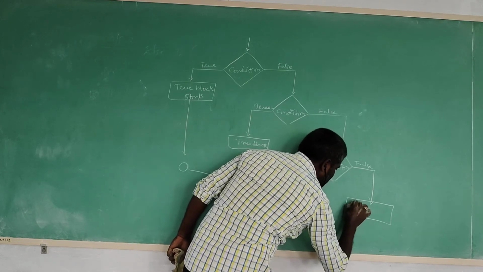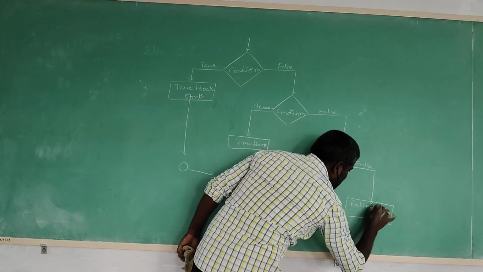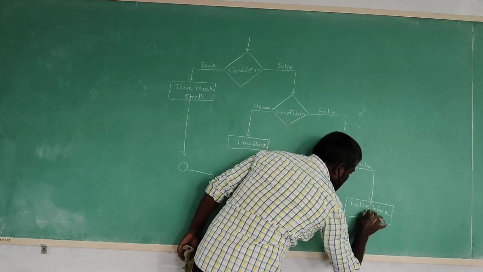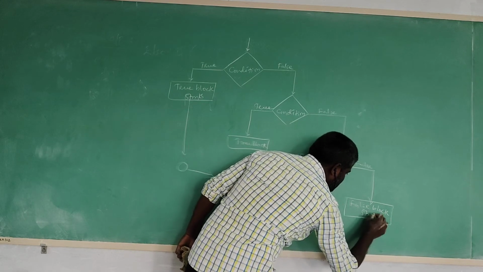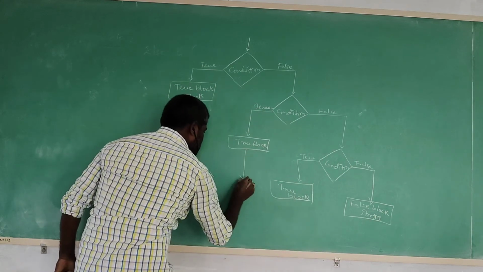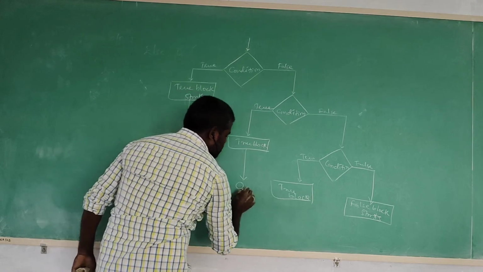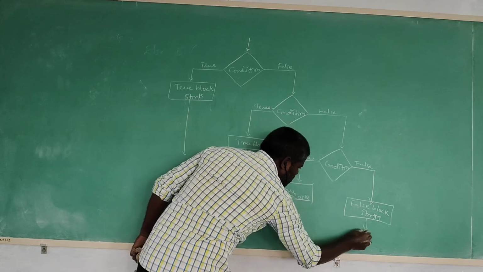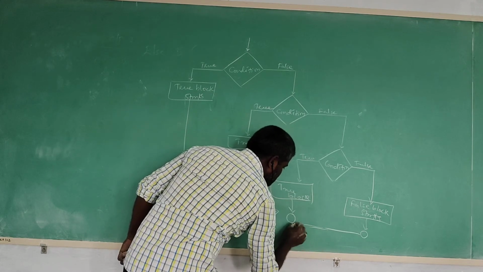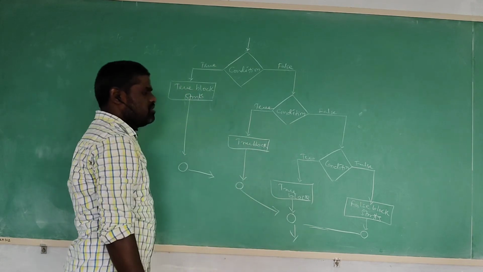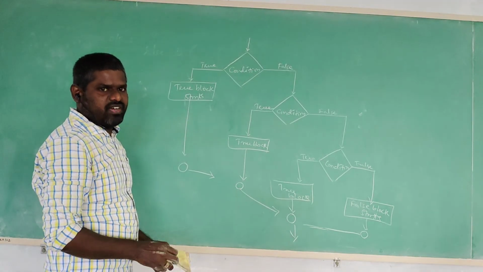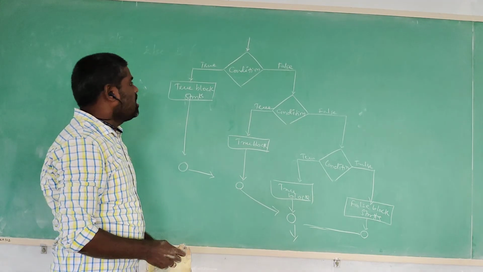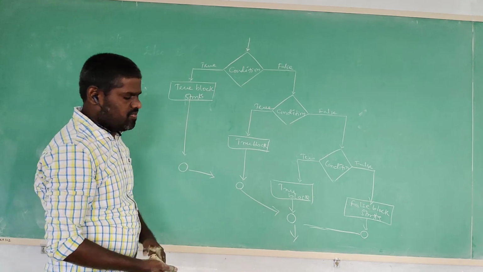Only one block of statements is there. What is that? The false block. Maybe any condition is not satisfied, simply it is going to execute the remaining statements in the program. Like this, the program is going to execute. This is the flow chart for ladder if, also called else if.